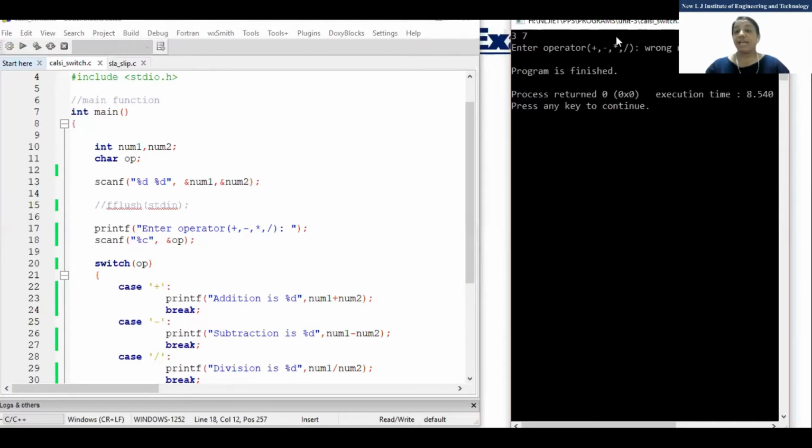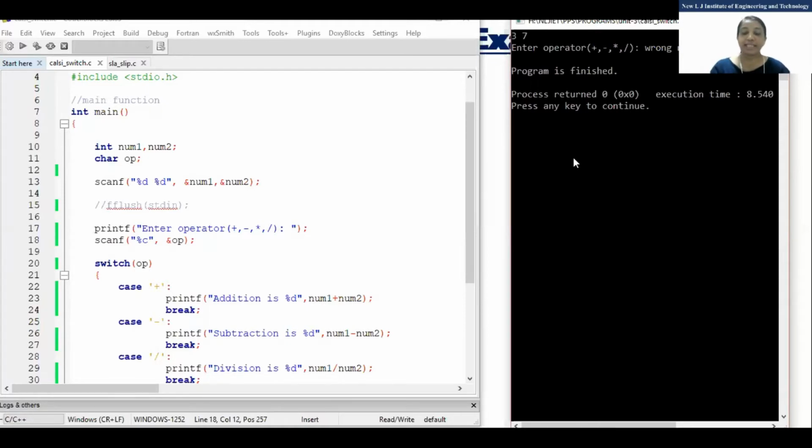See, 3 and 7, after that enter the operator and wrong number. They'll not wait. So what happened? After entering 3 and 7, we will press what? Any key or enter. Normally what we are doing? We will press any key or enter. So that key is supposed to go into the next scanf.